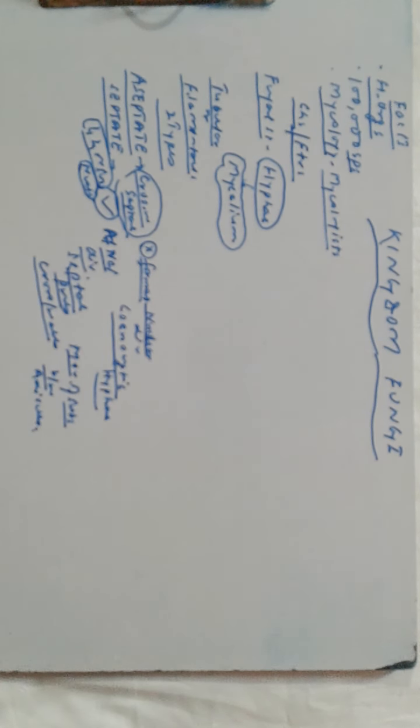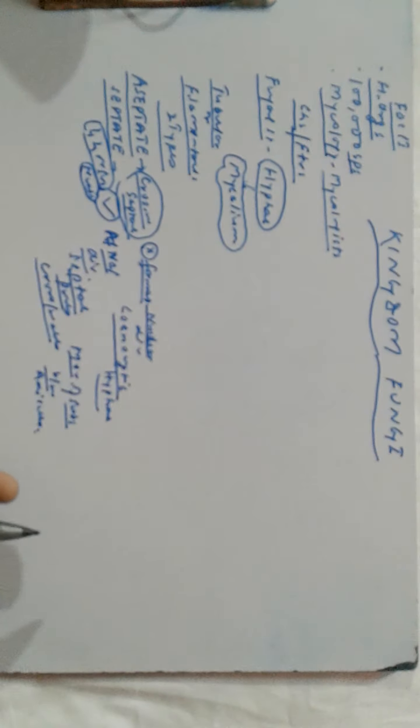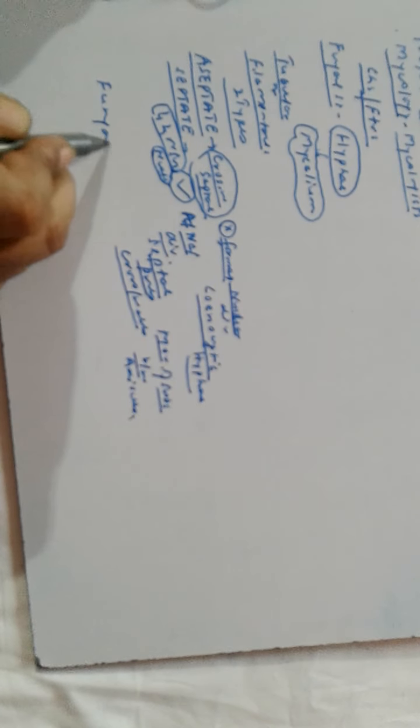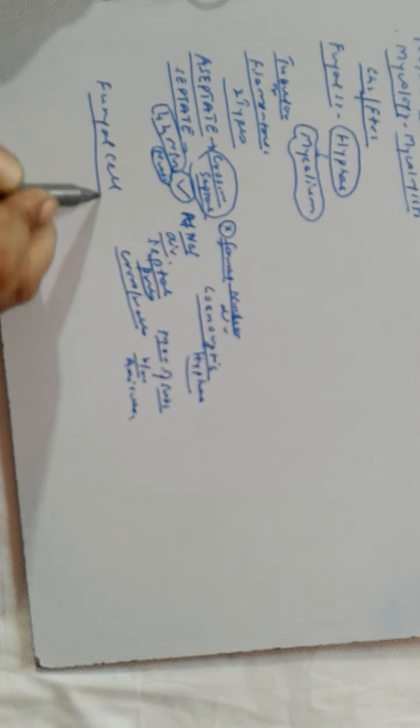Now it's the turn of the fungal cell. Fungi are eukaryotic cells.